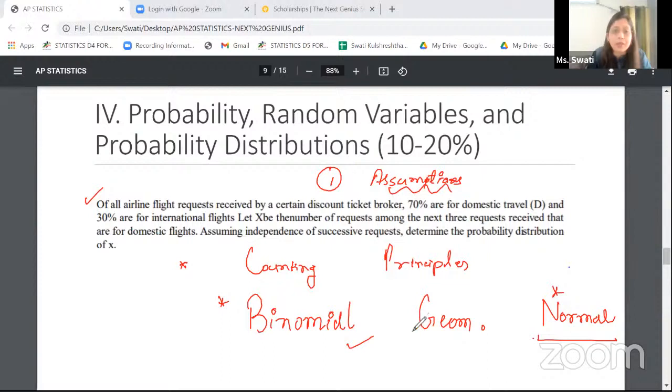For example, when we come to a binomial distribution, we should understand that a binomial distribution can only come into existence when the observations are all independent. So if you see here, they say that passengers are all independent of each other. That means the request that they're making is supposed to be independent. Second, the probability that they look for an international flight or a domestic flight is again constant throughout the process. So this way, there are a few conditions that you'll have to ensure in order to use a binomial probability. So when we're preparing for a free response question of probability, we need to ensure that we give a well justification about which probability distribution we are going to use.